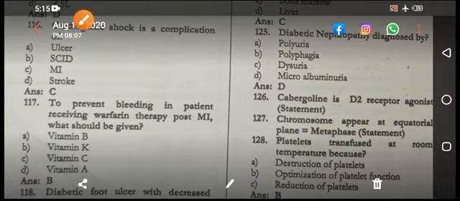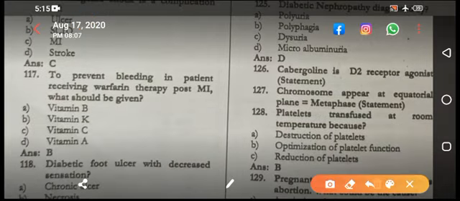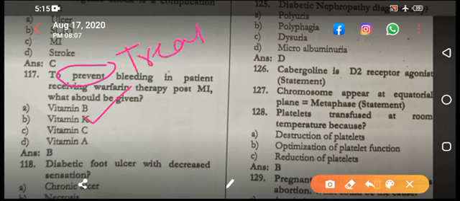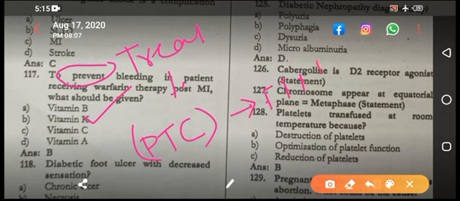To prevent bleeding in a patient receiving warfarin, now they are asking about prevention, the answer is vitamin K. If they are asking how to treat the bleeding, the answer is prothrombin complex concentrate. If that is not in the options, then FFPs, fresh frozen plasma.